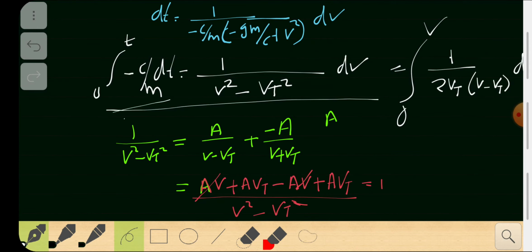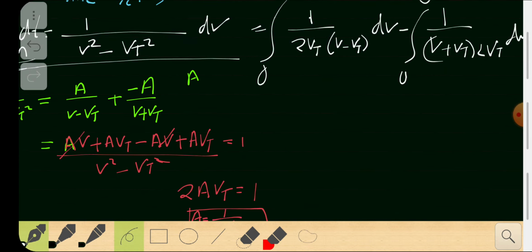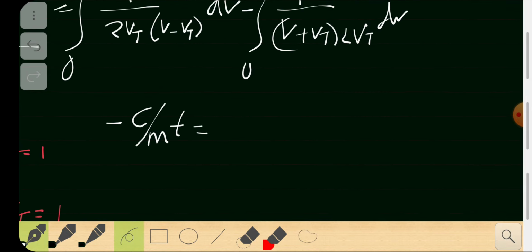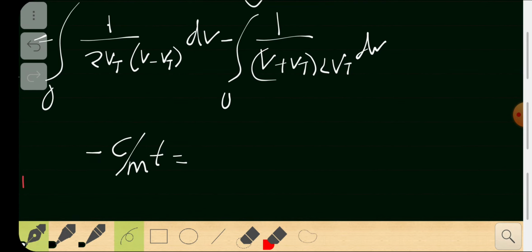So this component will get you c by mt, right? Minus c by mt must be equal to the integral of the other side. So this is a bit complicated, but it's manageable.